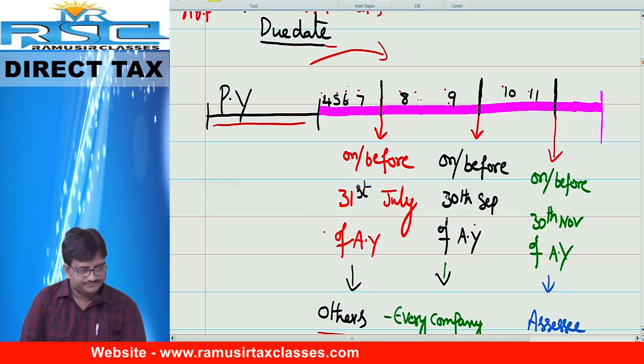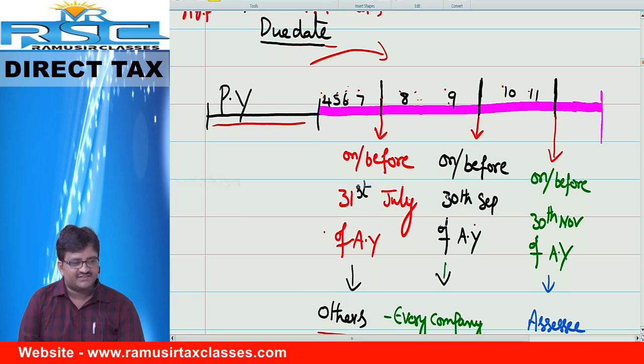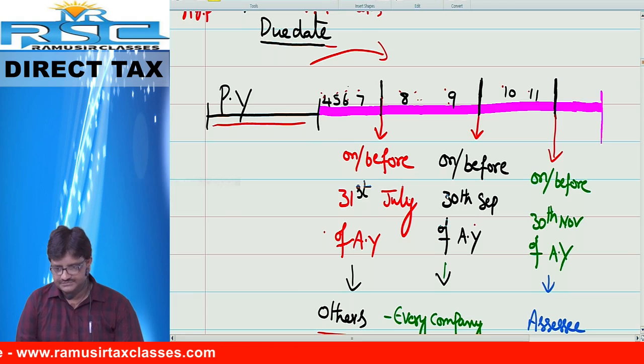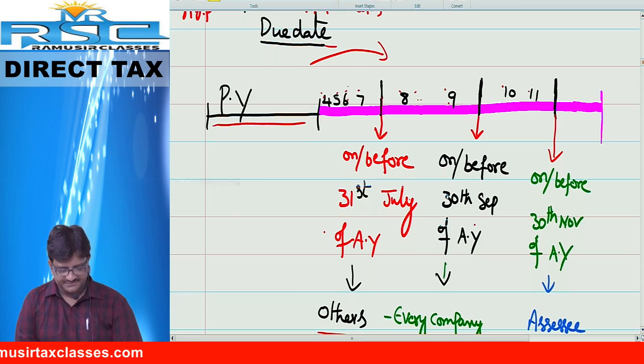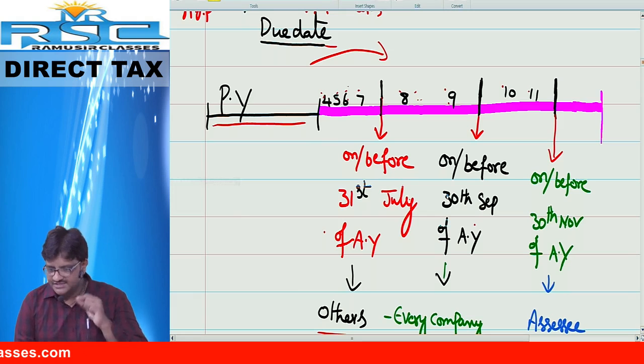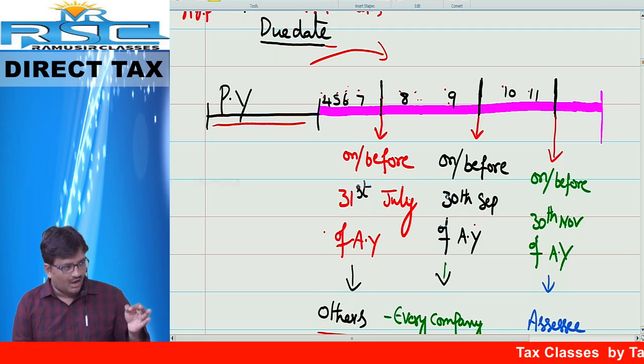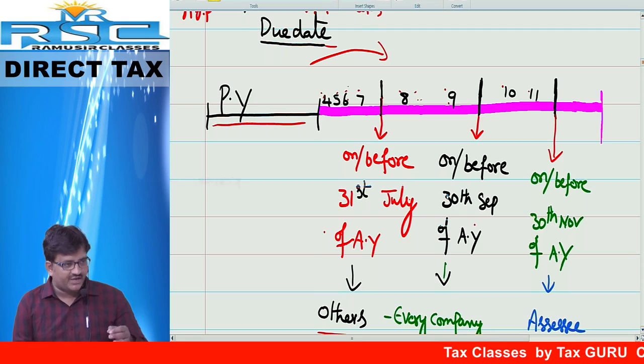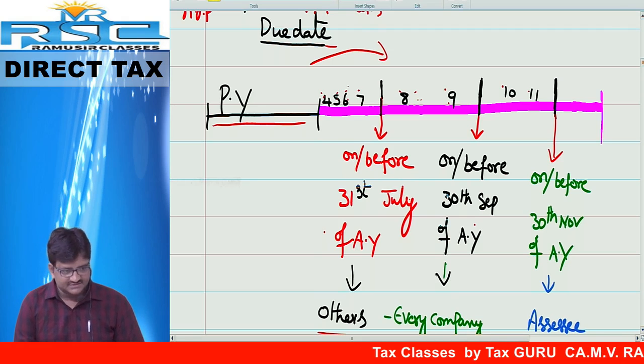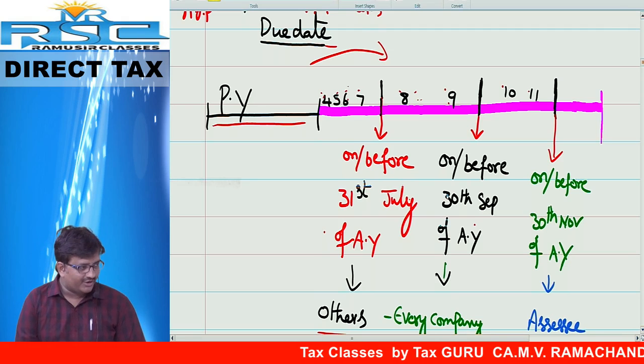Due dates. I want 3 branches. First one: on or before 31st July of the assessment year.